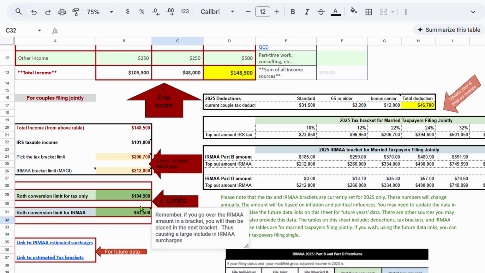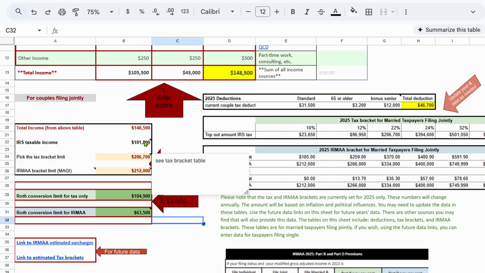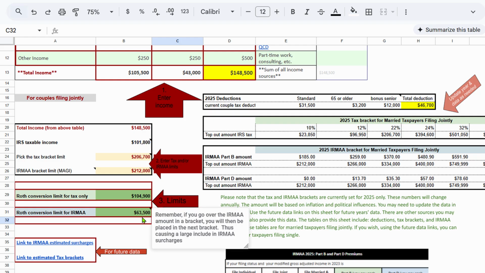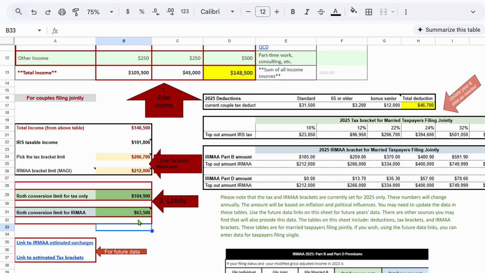Now for IRMAA, we want to stay under 212, but we're already at 148 because we don't include these deductions. So we subtract 148 from 212, and we get 63,500. So if you want to stay in this IRMAA bracket and not pay extra, then you convert 63,000.